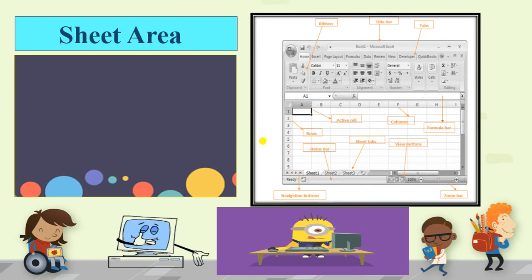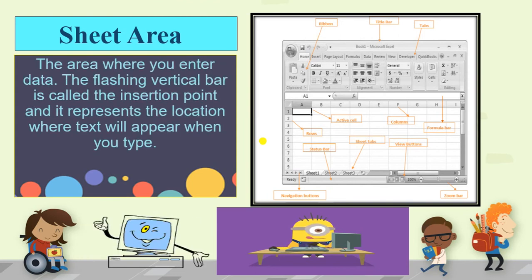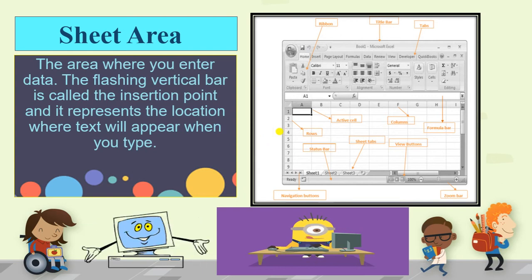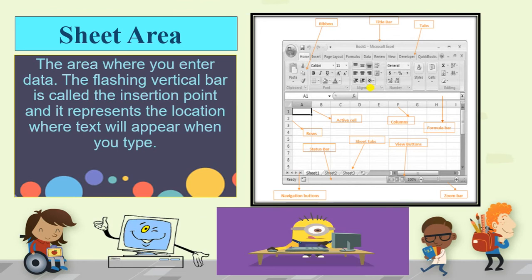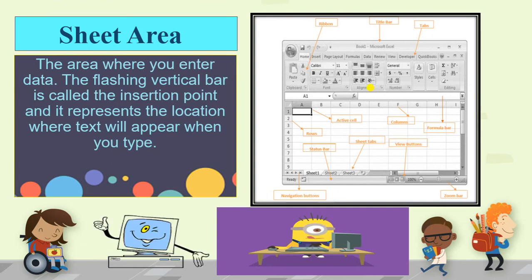Now the sheet area, where you enter the data, that is called the sheet area. And the blinking line, you all know, is called the cursor or the insertion point. It represents the location where the data you type will appear.